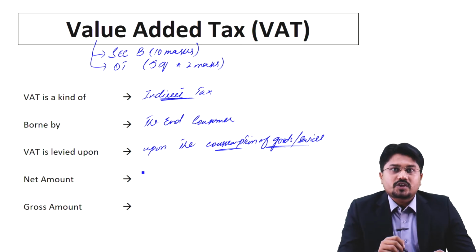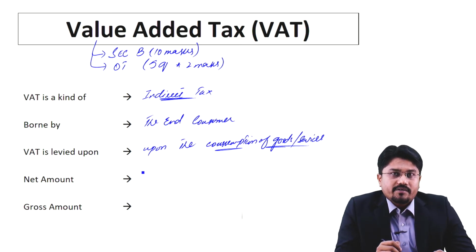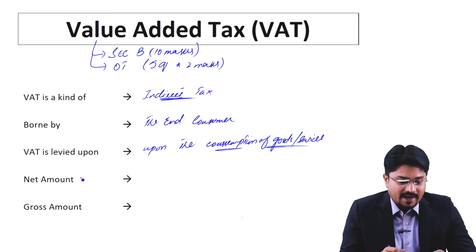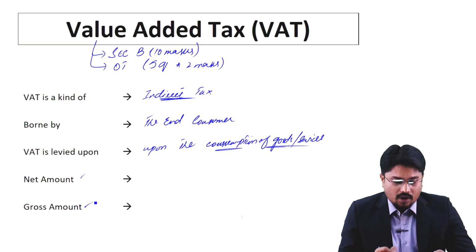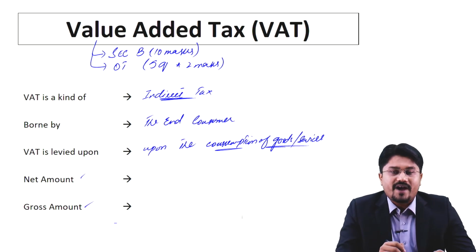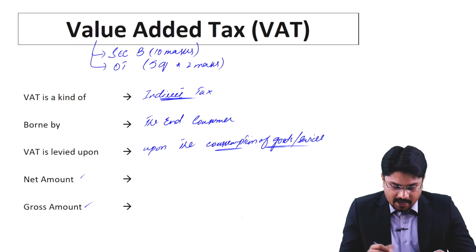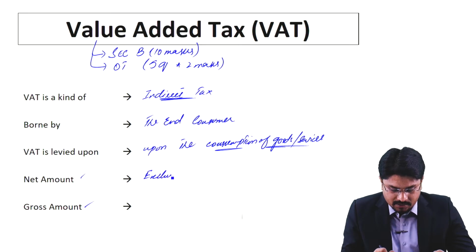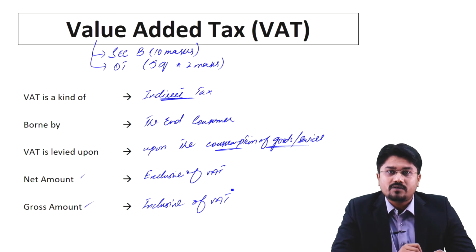There are effectively 3 amounts in this area. One of them is net amount, second is gross amount, and then there is a VAT amount. Keep in mind, net amount is an amount which is exclusive of VAT amount. Gross amount is the amount in which VAT is added, meaning inclusive of VAT amount.